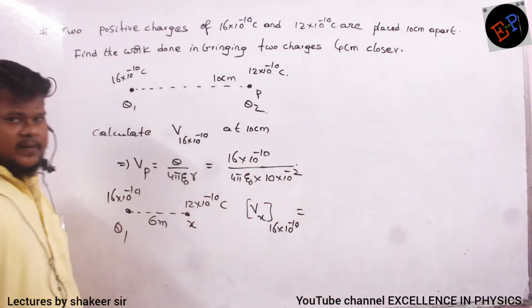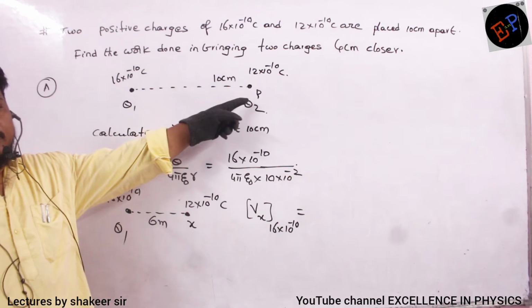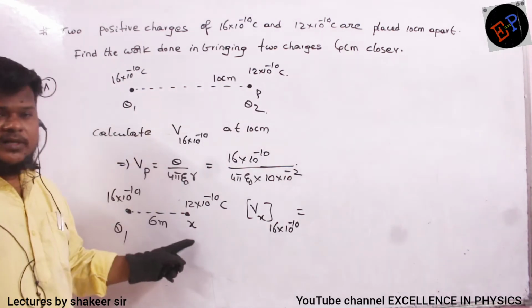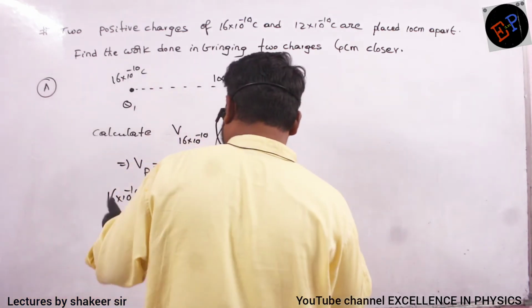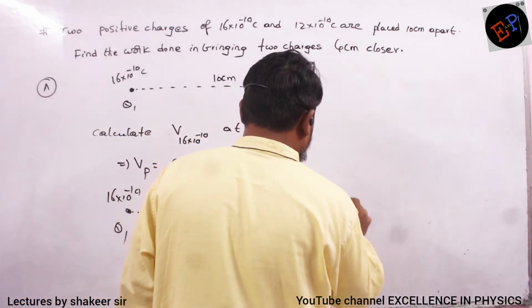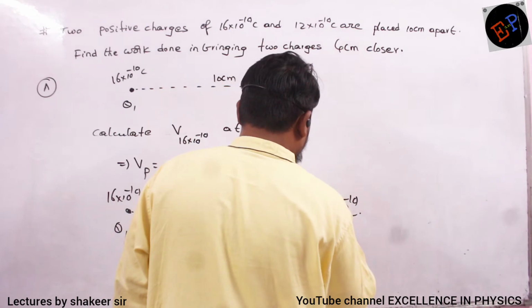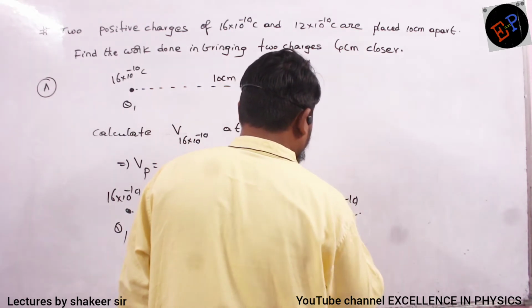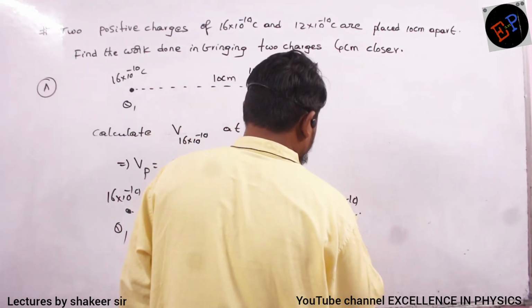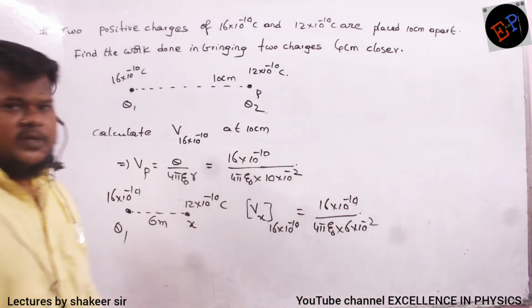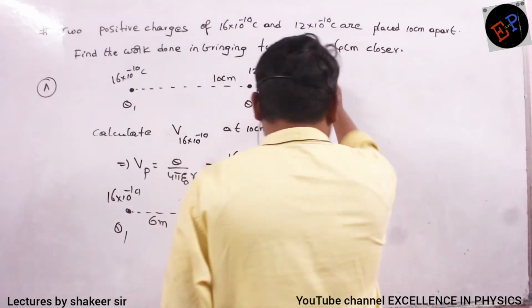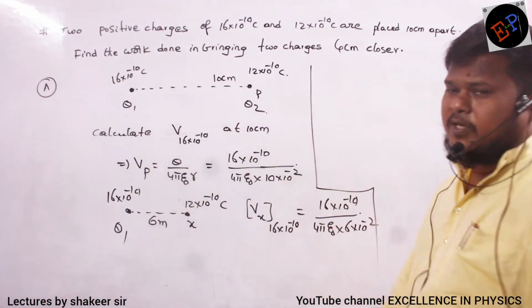Clear, no? Previously I calculated potential at 10. Now I am calculating potential at 6 centimeters of distance. So therefore how can I calculate? Charge is same only, 16 into 10 power minus 10 divided by 4 pi epsilon naught multiplied by how much distance? 6 into 10 power minus 2. That's all. So therefore what is the potential difference between the 2 points I can calculate? No?